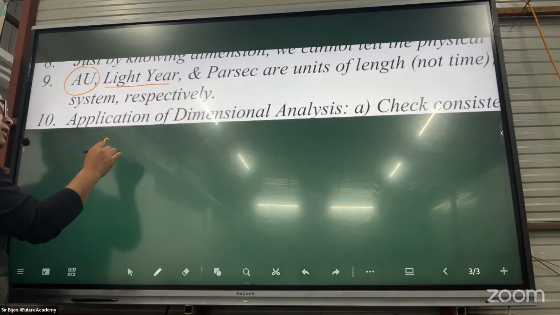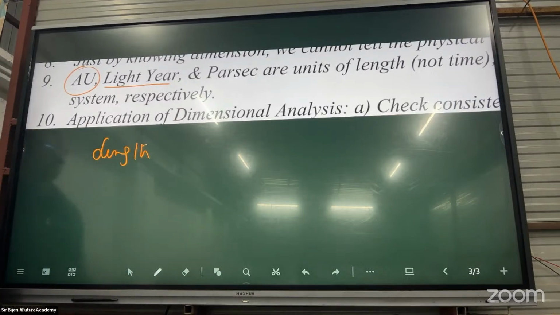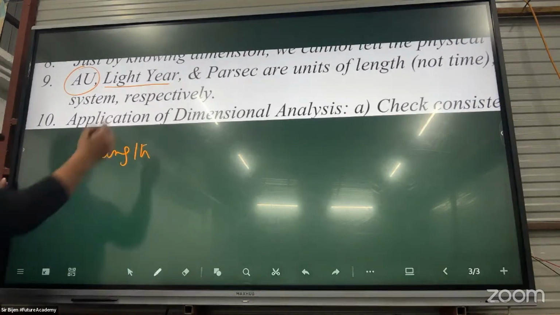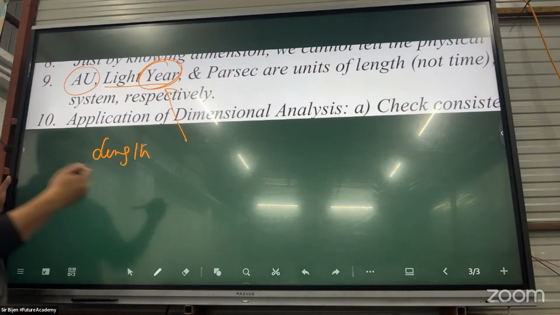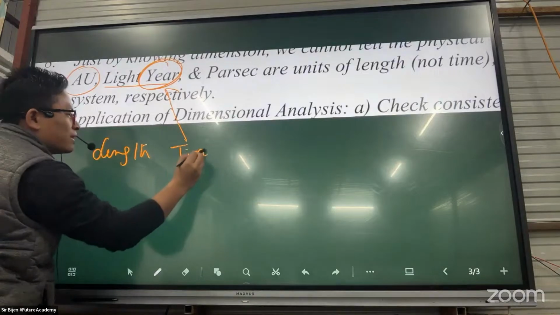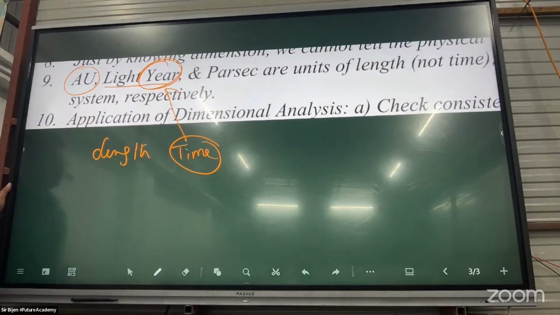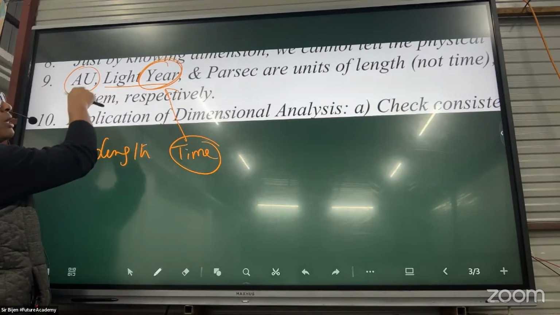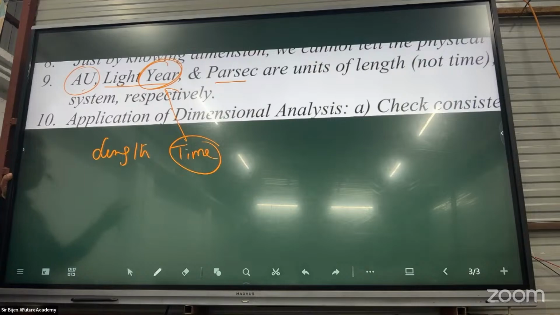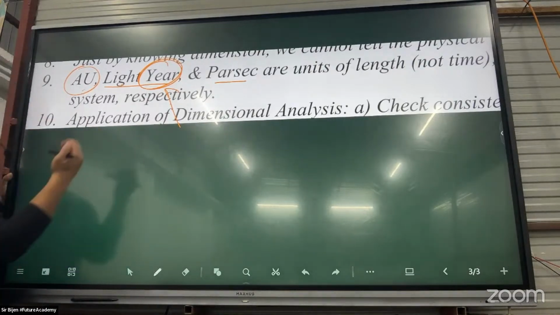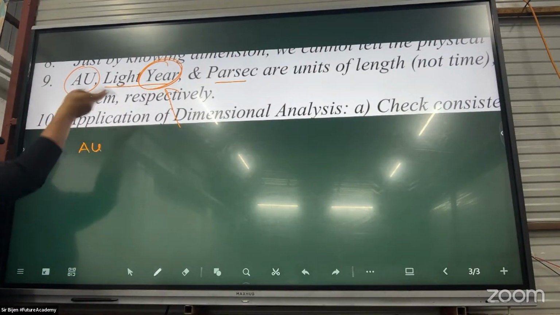No, there is confusion here. Light year, where year means time, but it is not a unit of time. This is the length, the distance traveled by the light in 1 year. So astronomical unit, light year and parsec, they are all units of length. Do not jumble this.